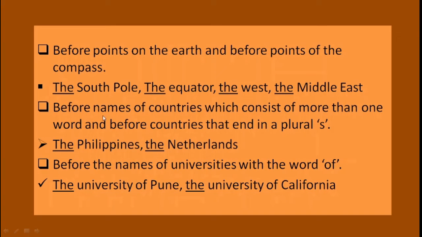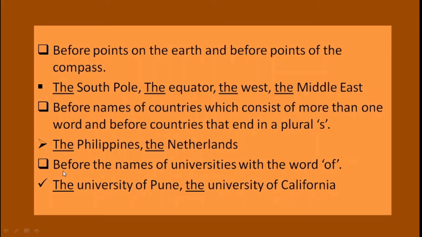You can use the before names of countries which consist of more than one word and before countries that end in a plural s, plural form. See, you cannot say Philippines. You have to say the Philippines, because here the name of the country ends in a plural. In the second example, again you cannot say Netherlands, you have to say the Netherlands. So the word also ends in a plural s.